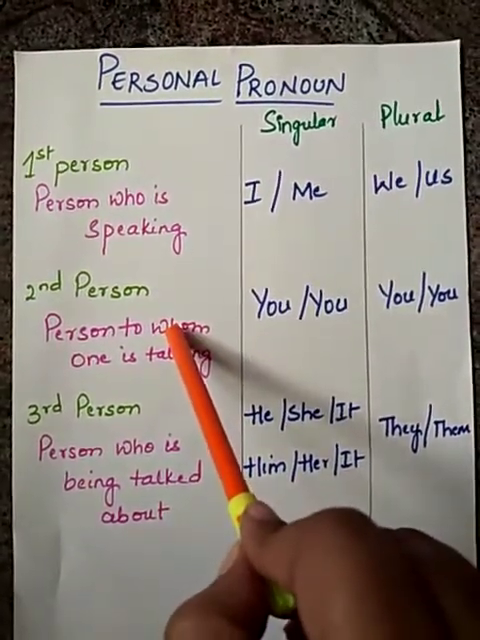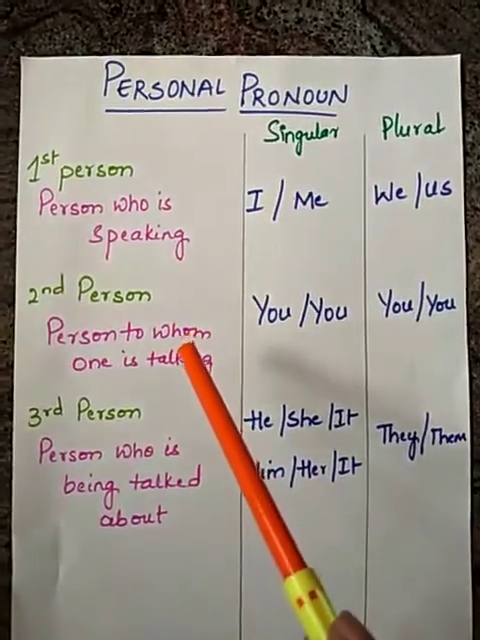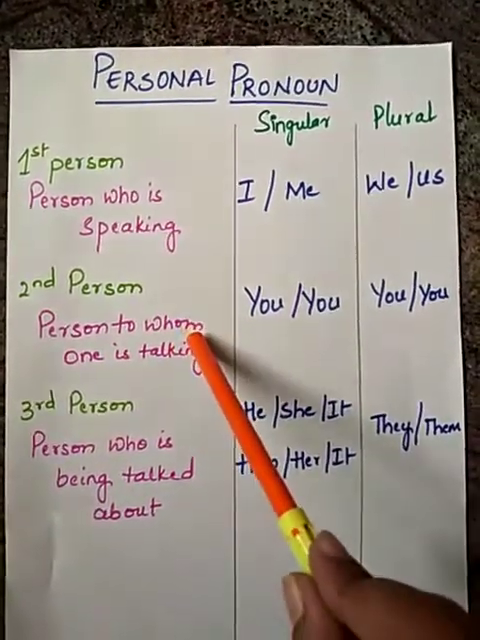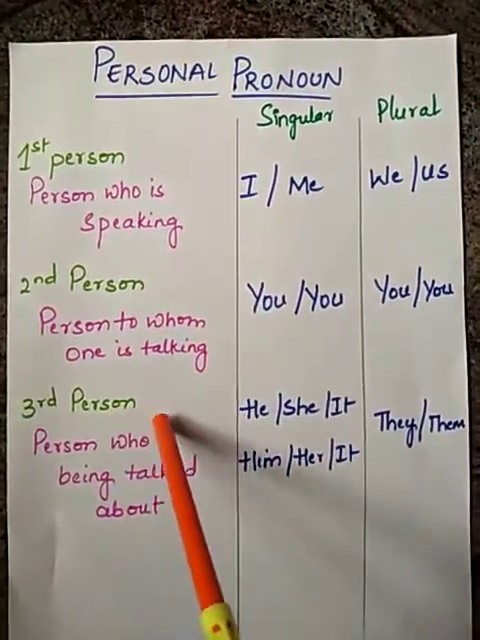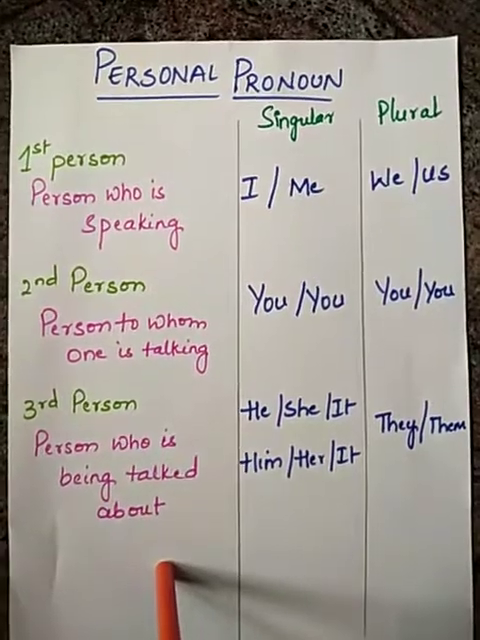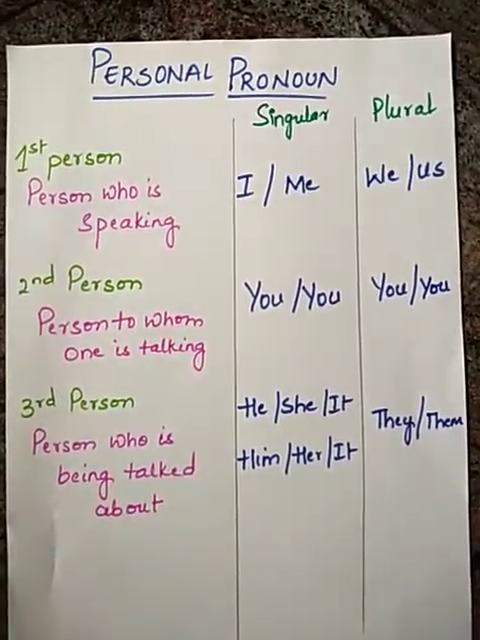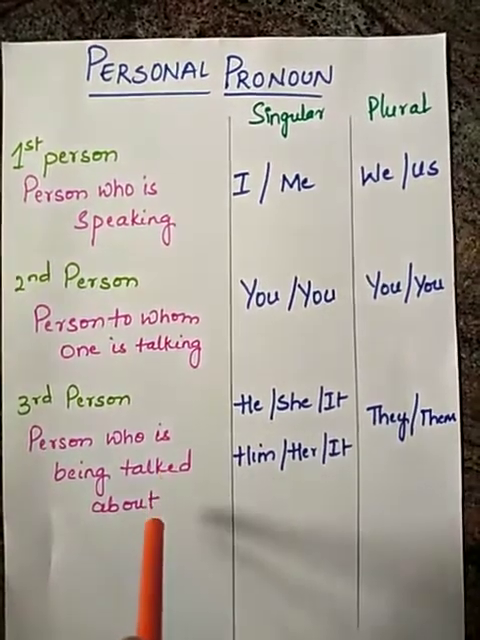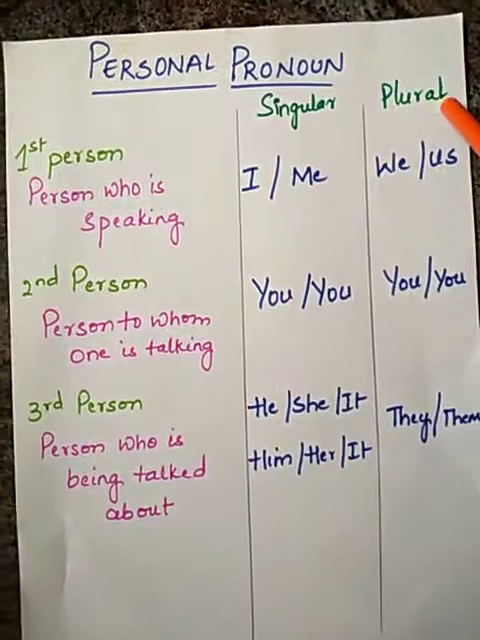Second person, the person I am talking to. So now I am talking to you all, so you are the second person. Okay. You is the second person. Third person: the person who is being talked about, about whom we are going to talk. So that is the third person. In this there are singular and plural.